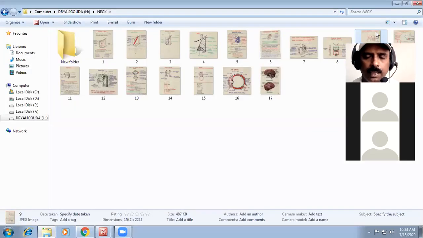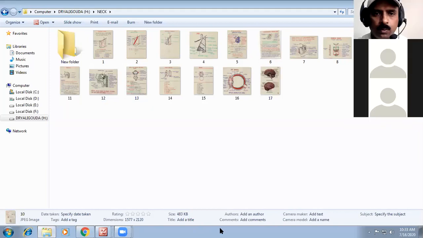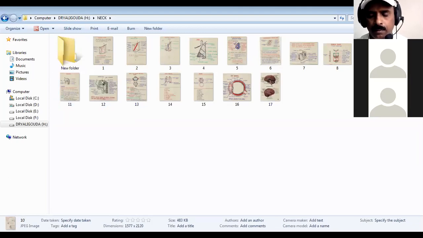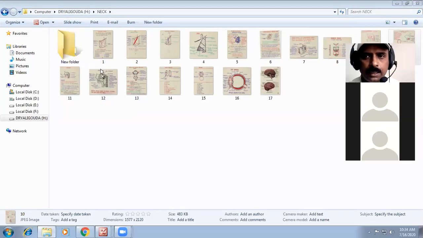Then, for the larynx, you have to tell what the constituents of the larynx are. Then I have told the intrinsic muscles of the larynx, that you have to know. I have covered all nine intrinsic muscles, with origin and insertion specifically.